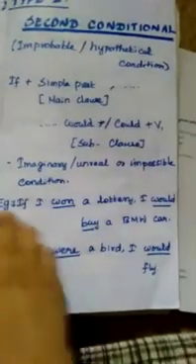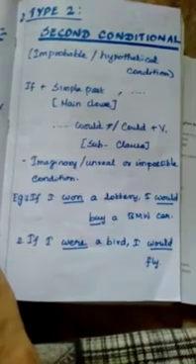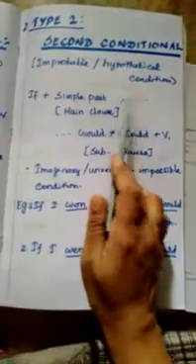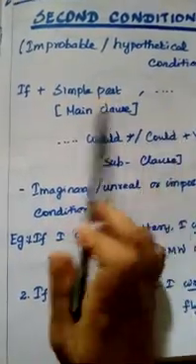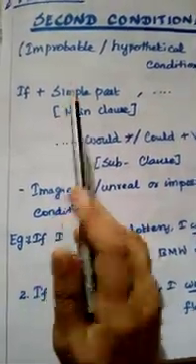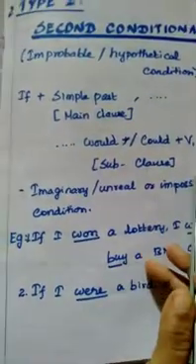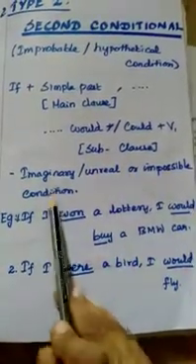Now we are moving to the second conditional. This is improbable or hypothetical condition. This is open condition. First one, type 1, is open condition. Type 2 is improbable or hypothetical condition. So this is an imaginary situation. So see here the format: if plus simple past. If the verb in the main clause is in simple past, in the subordinate clause what we will use is would or could plus V1 verb. So this is employed in imaginary or unreal or impossible conditions.